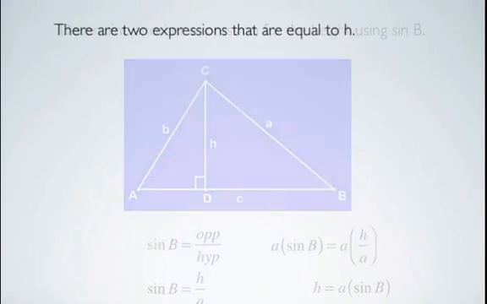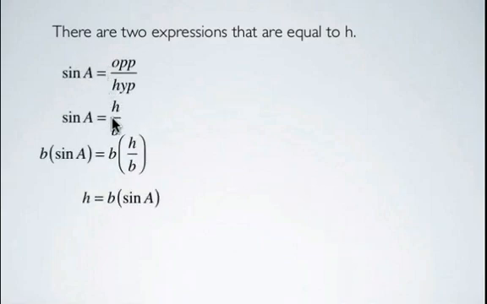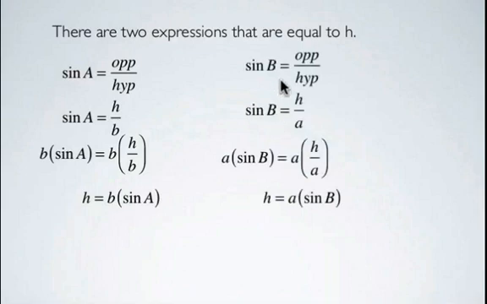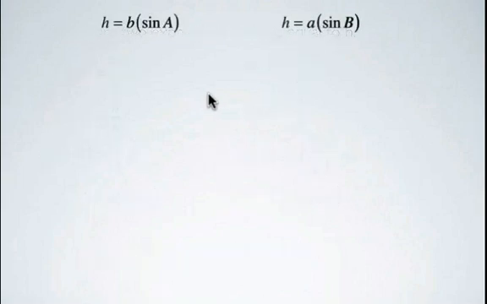So now we've determined two expressions that are equal to h. In the first case, using sine of a, we found that h is equal to b times sine of a. Using sine of b, we found that h is equal to a times sine of b. So now that we've got two expressions for the same variable, the height, these two must be equal to one another. So if they're equal to one another, we can set them equal.